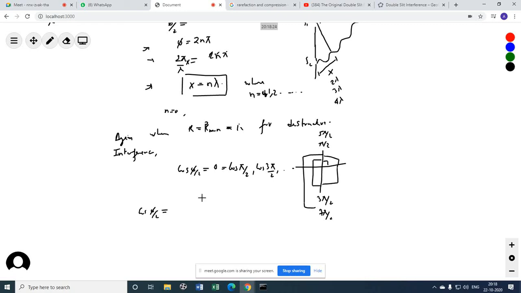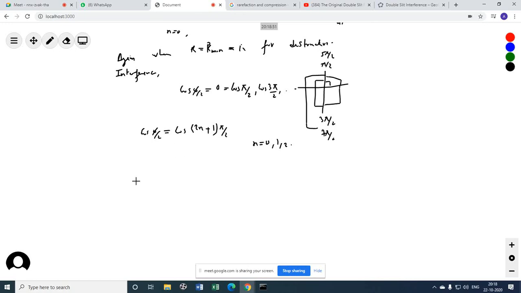Cos of 5 by 2 should be equal to cos of 2n plus 1 pi by 2. Now you can write this series as plus 1 or minus 1. I'm going to write this as plus 1 pi by 2. Means if n equals 0, then we get pi by 2. 0, 1, 2 and so on. Right?